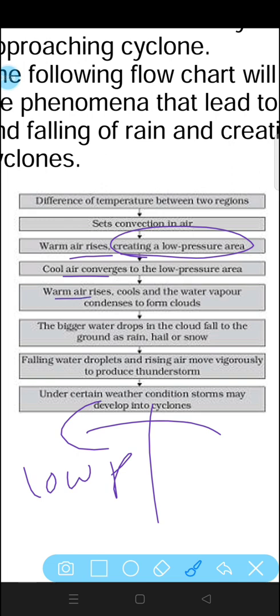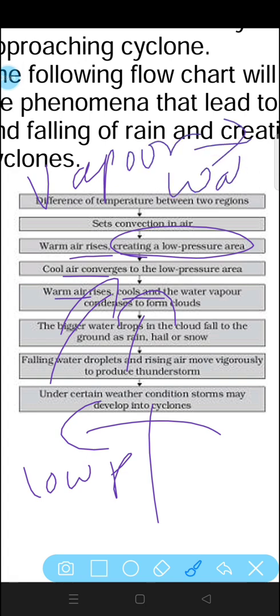Now warm air rises, cools, and the water vapor condenses to form clouds. Whenever the warm air rises up, it will come in contact with the atmosphere and cool down, and the conversion of vapor into water is called condensation. So condensation will take place.